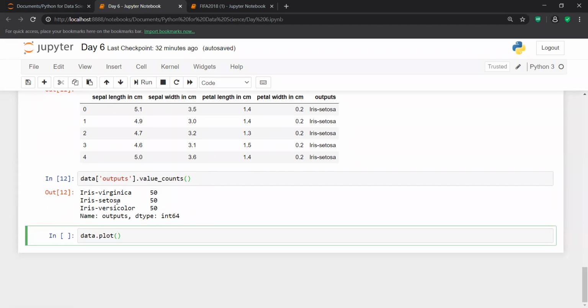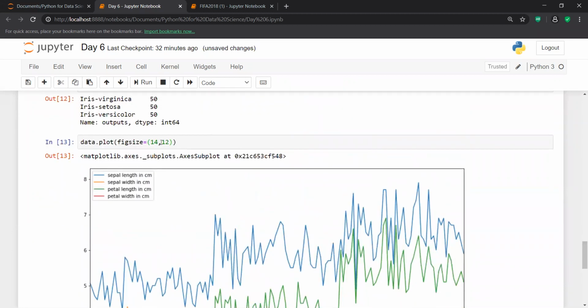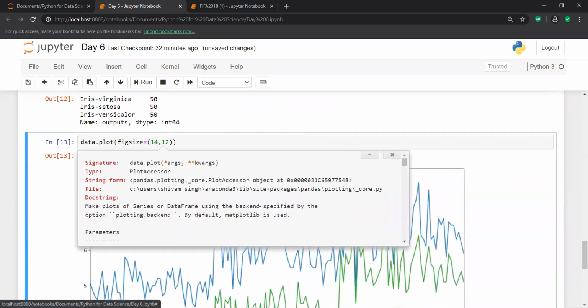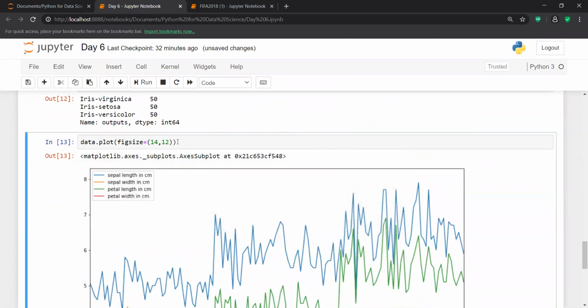Inside this, I give a figure size, because figure size is very important, so that I can easily visualize my data set. Maybe this figure size is too long. It has a width and a height, so I think I need to reduce my height.